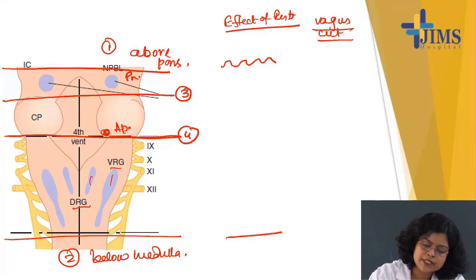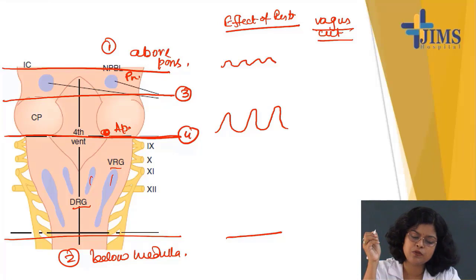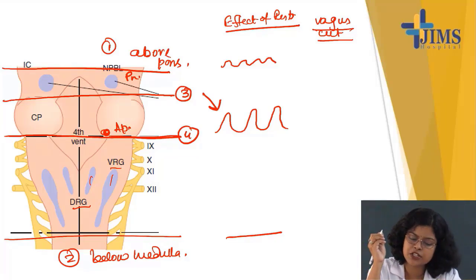So, here respiration will be prolonged and slow when the transection is between pneumotaxic and apneustic.